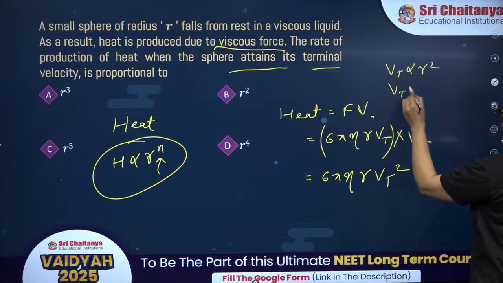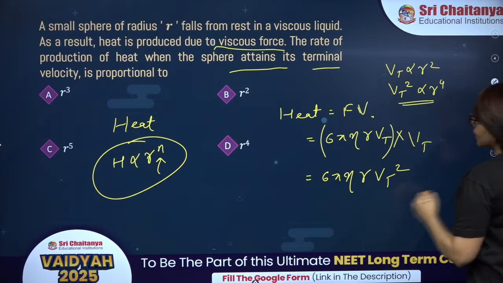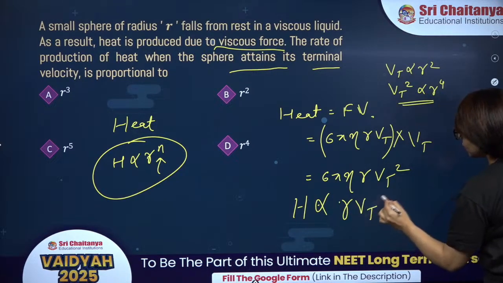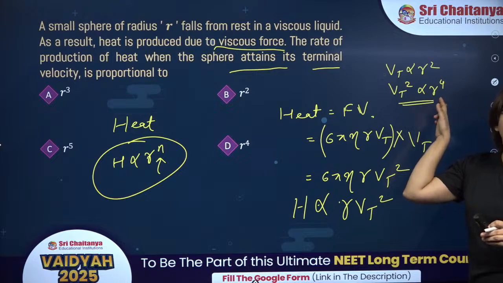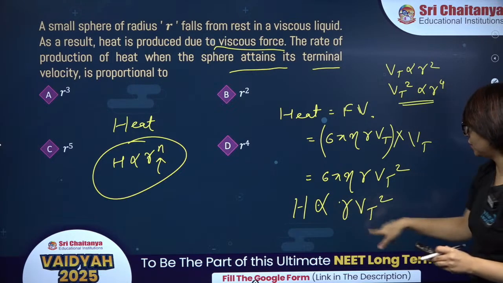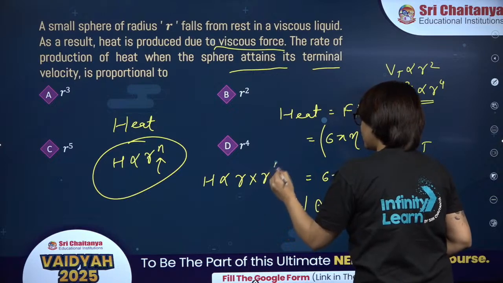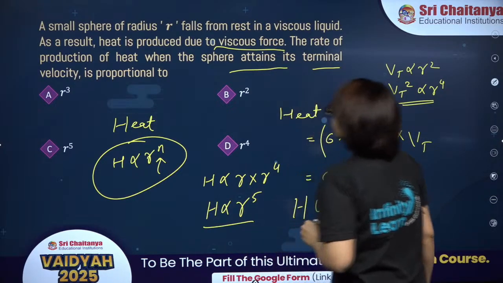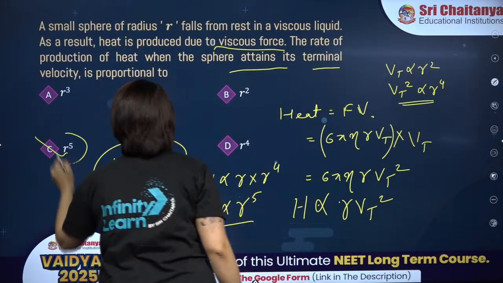So terminal velocity square will be directly proportional to R to the power 4. So heat produced is directly proportional to R Vt square, but Vt square is directly proportional to R to the power 4. So heat produced will be directly proportional to R into R to the power 4, which is R to the power 5. So heat produced is directly proportional to R to the power 5 over here.